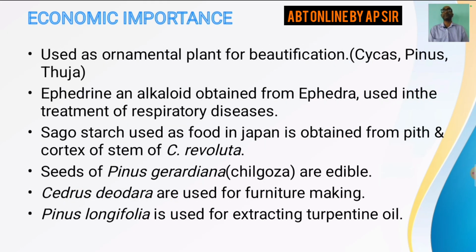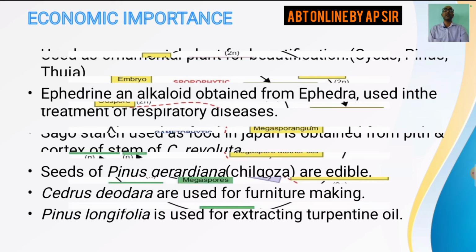So what is the importance of gymnosperms? These are used as ornamental plants for beautification. Then some alkaloids like ephedrine are obtained from ephedra, which is used in the treatment of respiratory diseases. Seeds of Pinus gerardiana are edible, chilgoja we say. Then Cedrus deodara is used for furniture making. Pinus longifolia is used for extracting turpentine oil. So there is a lot of economic importance in case of gymnosperms.